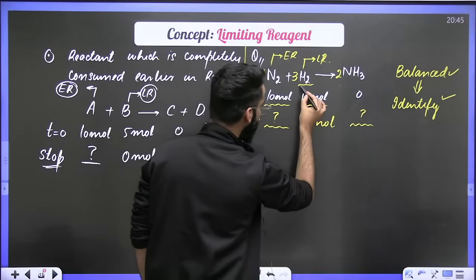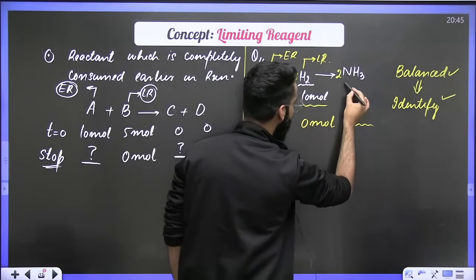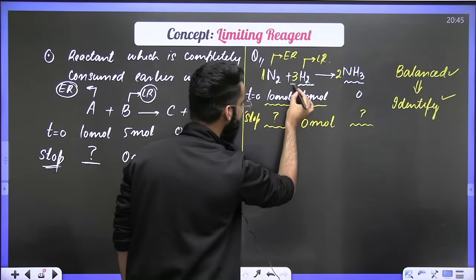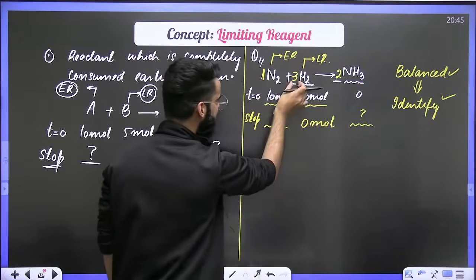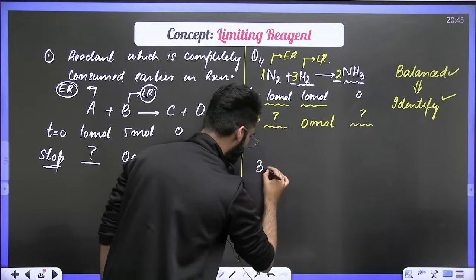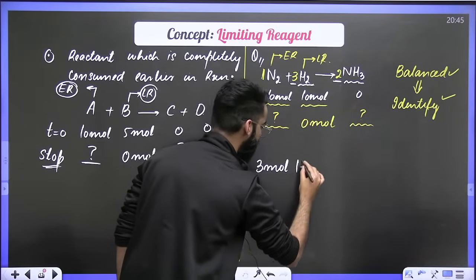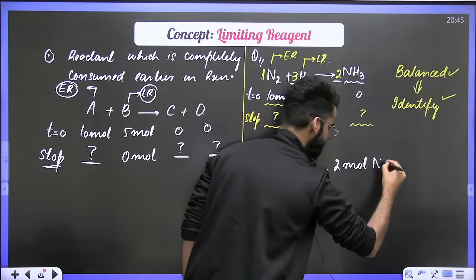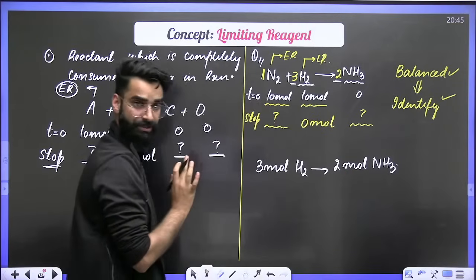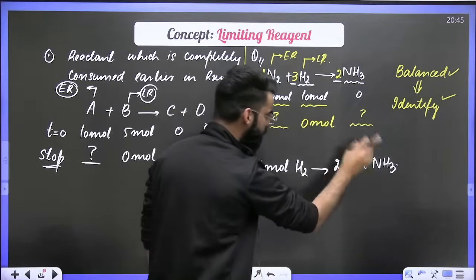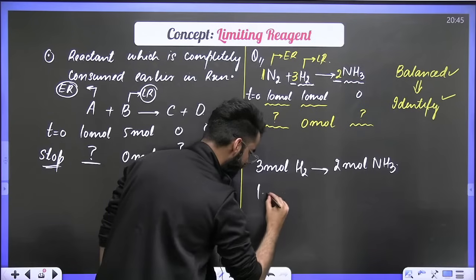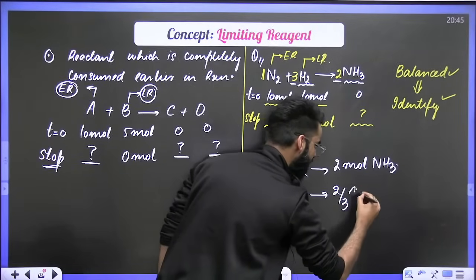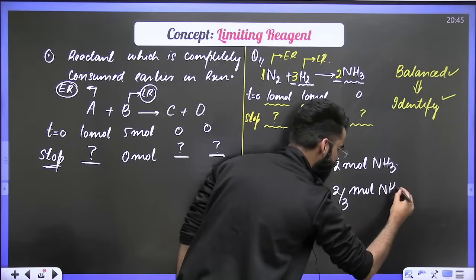Let's just relate the stoichiometry of the limiting reagent with the stoichiometry of NH3. Can I say from the stoichiometry of the reaction that 3 moles of limiting reagent give 2 moles of NH3? 3 moles of H2 give 2 moles of NH3. Now we use the unitary method. So 1 mole of H2 gives 2 by 3 moles of NH3.